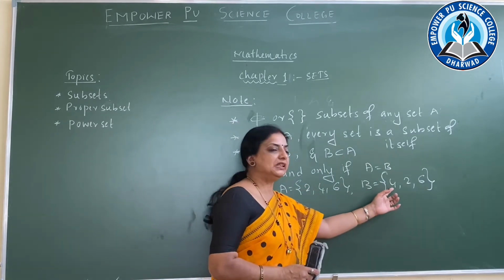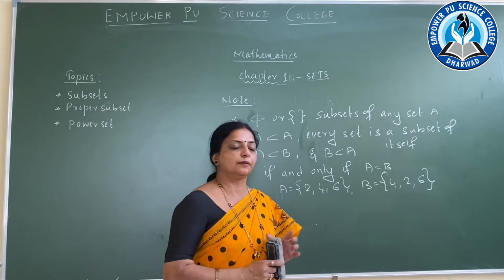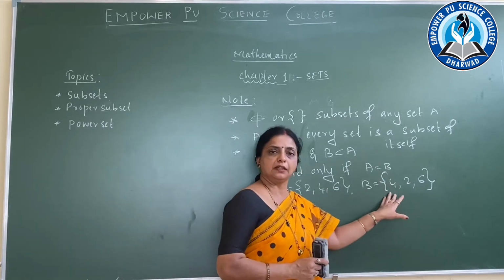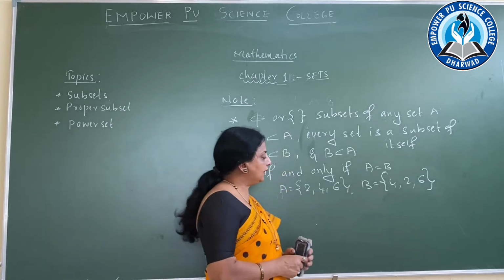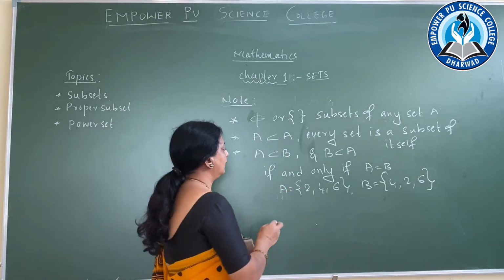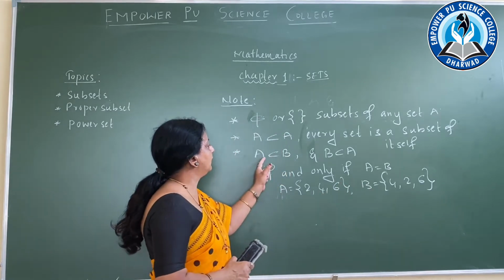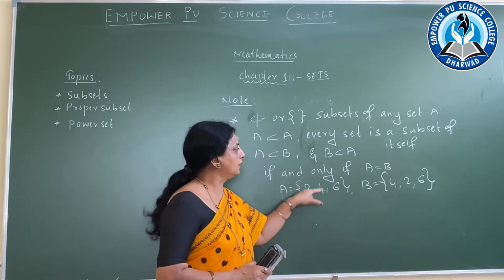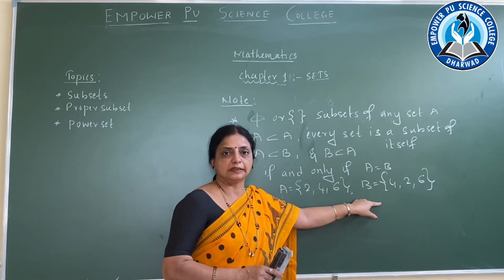So both the sets I can say are equal sets. What I can say is that they are equal sets. If the two sets are equal, then A is the subset of B and B is the subset of A. This is an important point in this one.